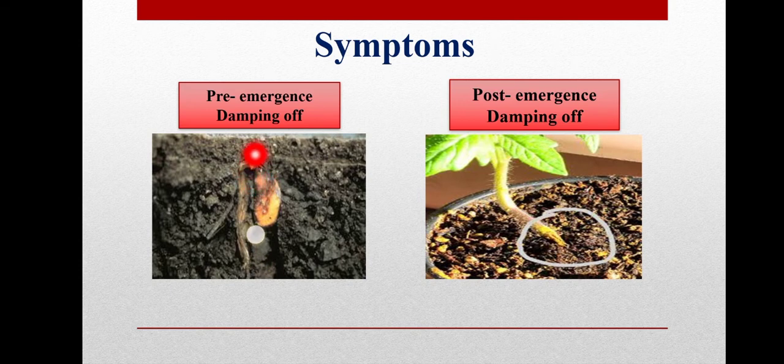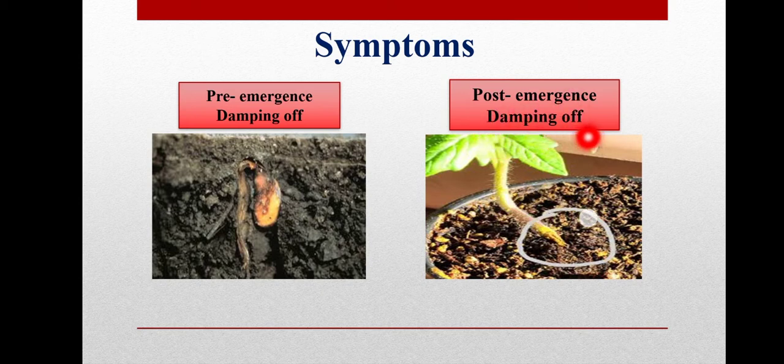Sometimes we assume that the seed is not good, but the germination failure may be due to pre-emergence damping off. If you dig out that seed, you may find some fungal growth over it or seed rotting.